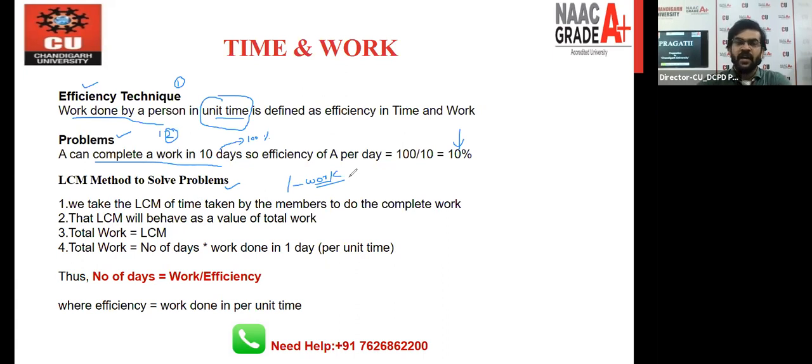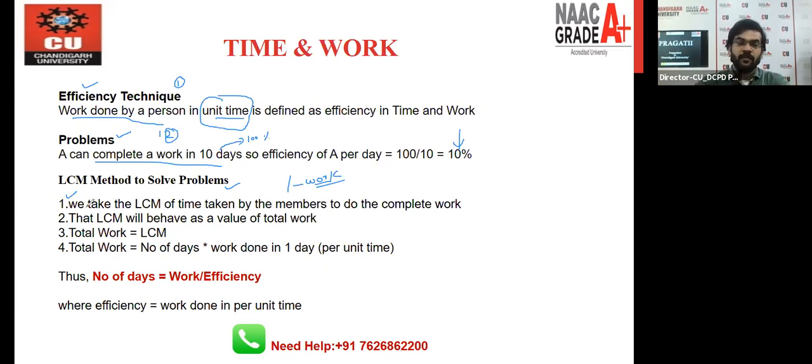Let's see why I am saying you all have to use the LCM method when you want to solve questions based on this chapter, time and work, right? Now certain rules are there that you have to follow in each and every question. Number one rule: we take the LCM of the time taken by the members to do the complete work. What does it mean? Whatever numbers of days are given in the question, you have to take the LCM of those particular numbers, right? And whatever number you get after taking the LCM, that will be your total.